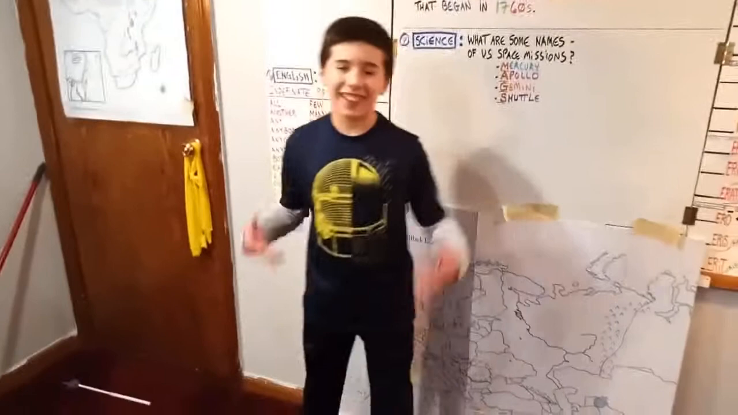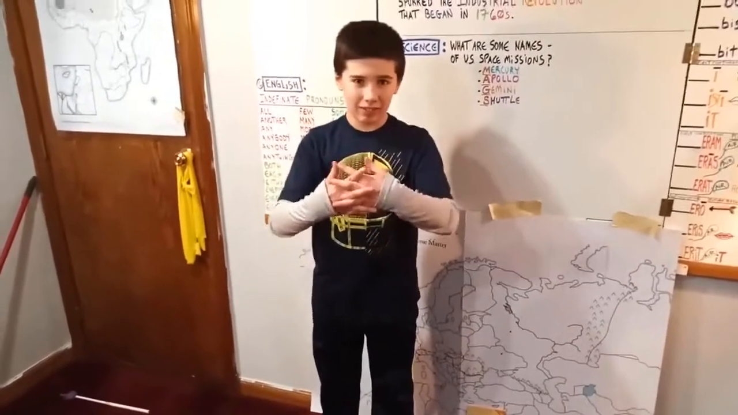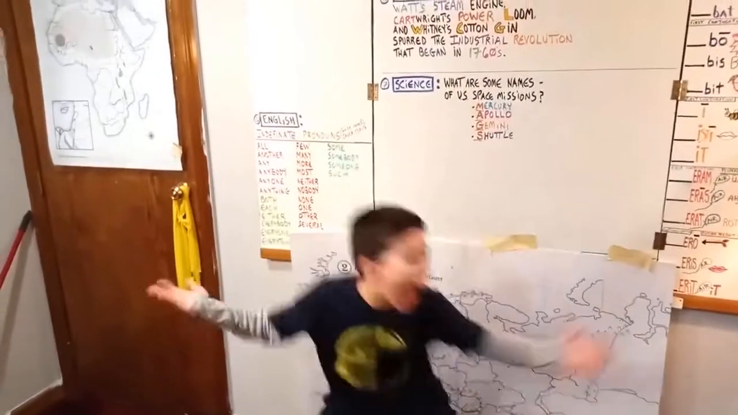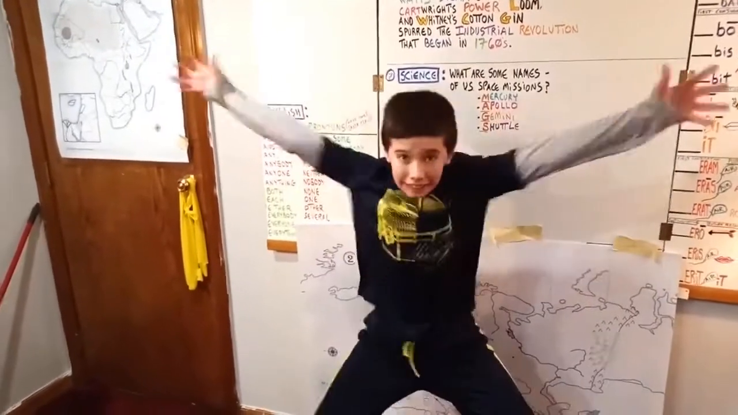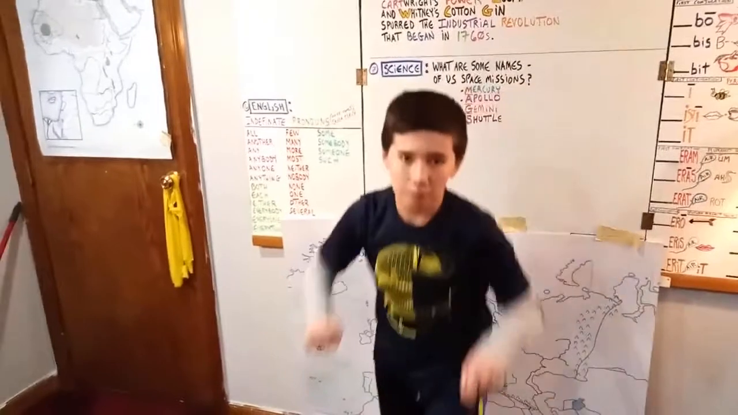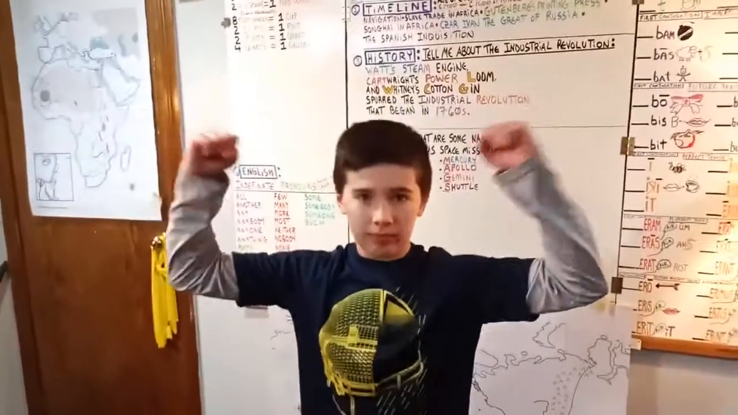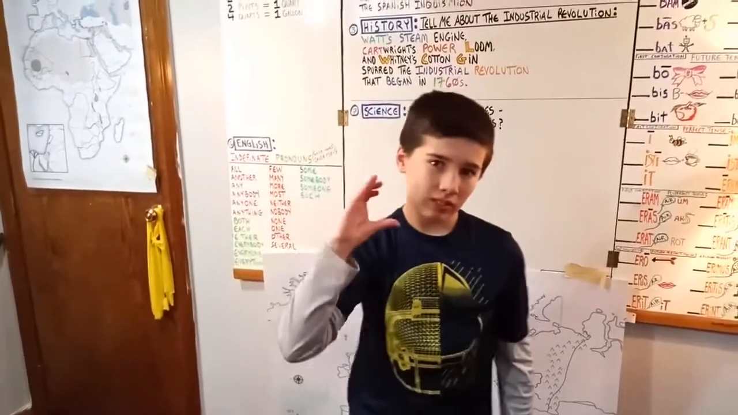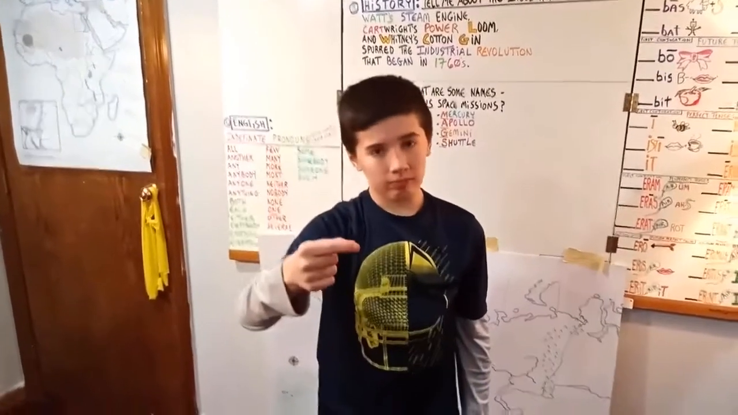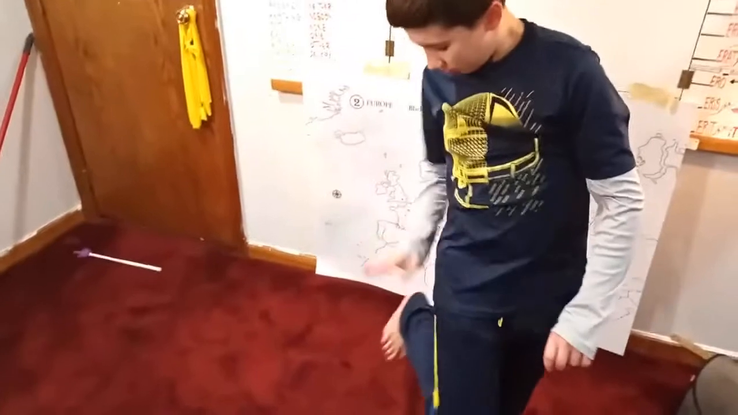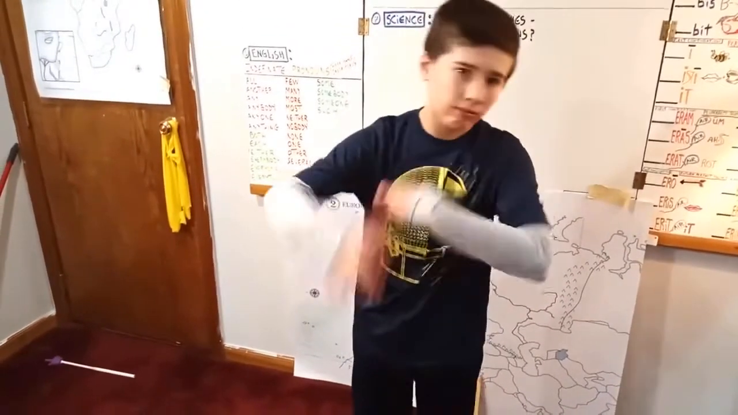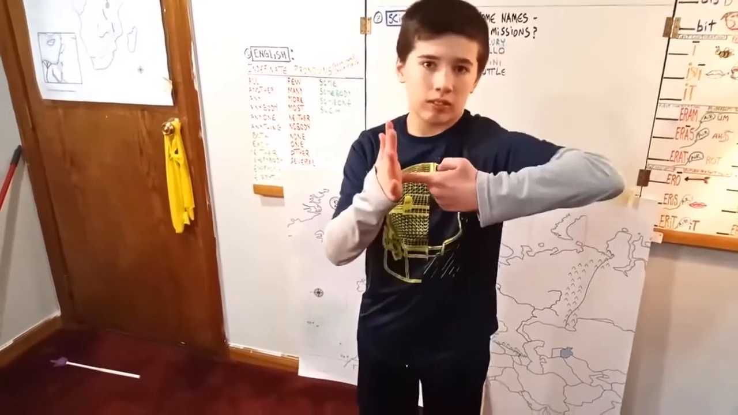Tell me about the Industrial Revolution. So there's a sign for industry and revolution. We're going to do Watt's steam engine, with steam coming out. Then we're going to push a cart for Cartwright's power loom, and an L for loom. And Whitney's cotton gin, a C and a G. Spurred, we're going to hit our cowboy spurs, spurred the Industrial Revolution that began in the 1760s.